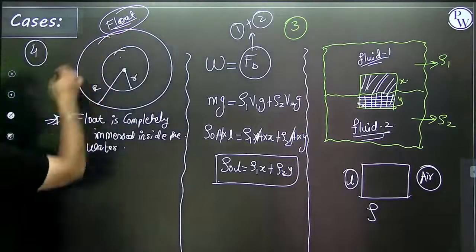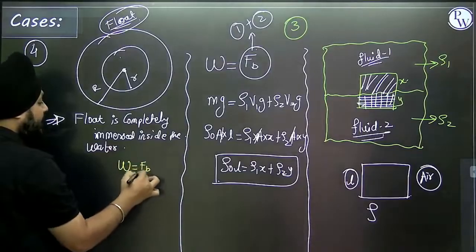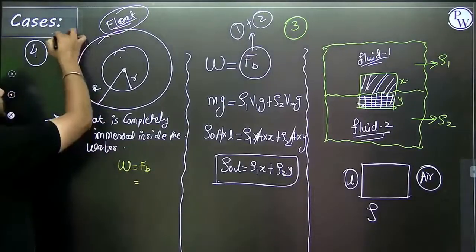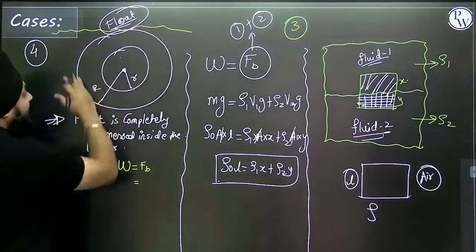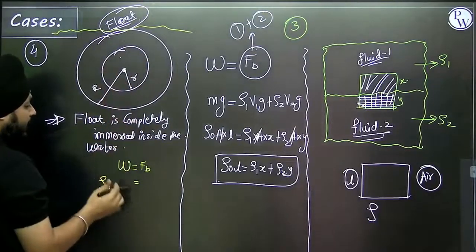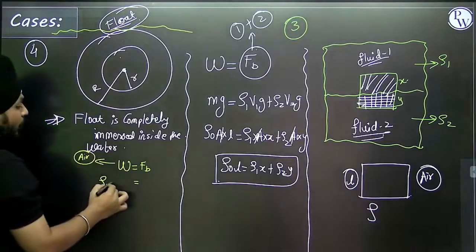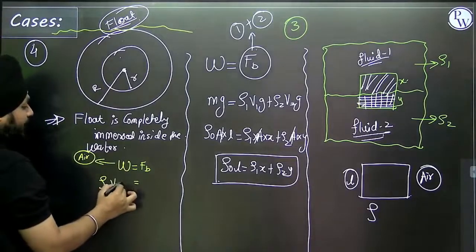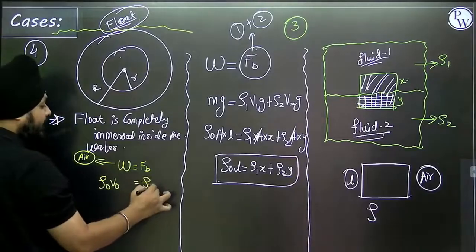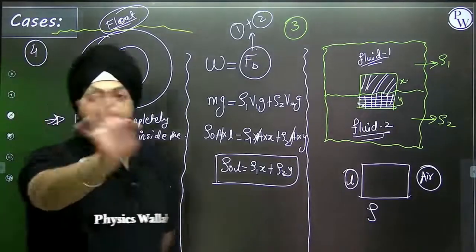Again, obviously, if it is in equilibrium, then it's a very simple thing. The weight will be balanced by buoyant force. Now, this is entirely inside the fluid. So this will be the part of air. Density of the object into volume of the object into g, okay. Density of the liquid into volume inside the liquid. Now there is a difference.